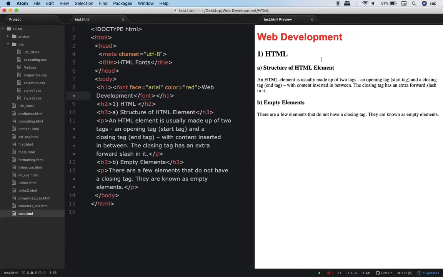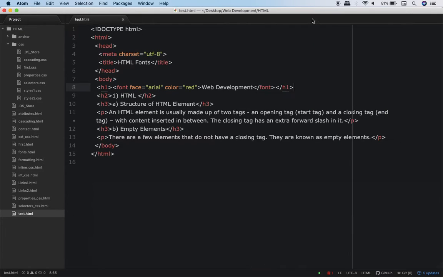Okay. All right. Now let's come to our point. What I wanted is only the headings to be in this font and this color, and not the entire document, not the entire web page. For that, I need to put this font element everywhere. So I will copy paste this. See what I'm doing? I'll copy paste this and put it here also. Then this HTML will come over here. See, I'm putting this HTML over here.